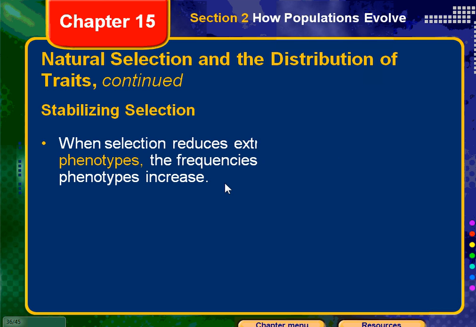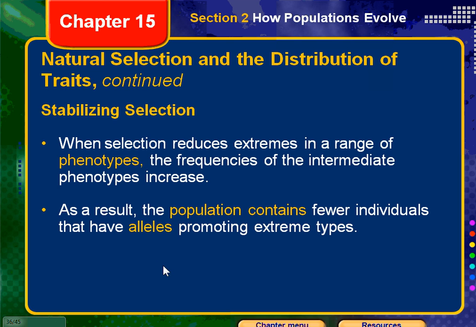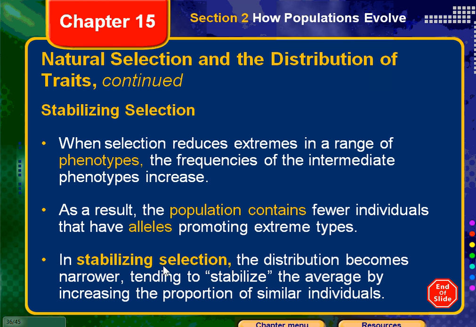All right, stabilizing selection. When selection reduces extremes, whether like with the last one we just saw, the very short tongues or the very long tongues, in the range of phenotypes, what we physically see, the frequencies of those intermediate phenotypes are going to increase. As a result, the population contains fewer individuals that have alleles promoting extreme types. So you would have less long-tongued and less short-tongued anteaters.